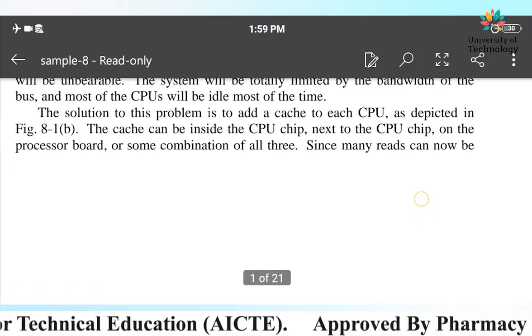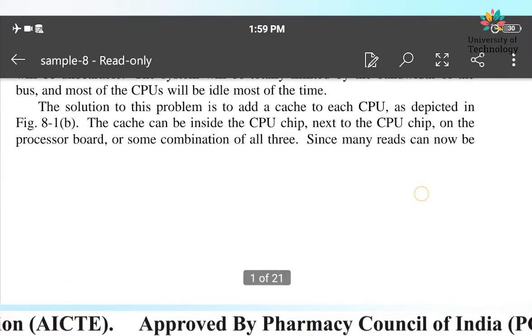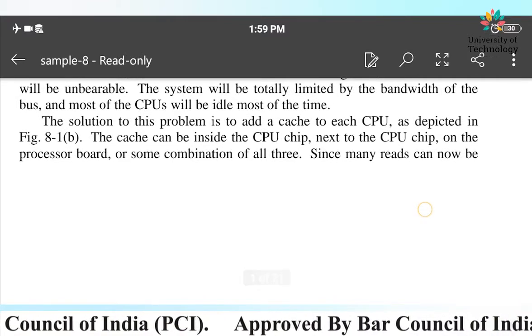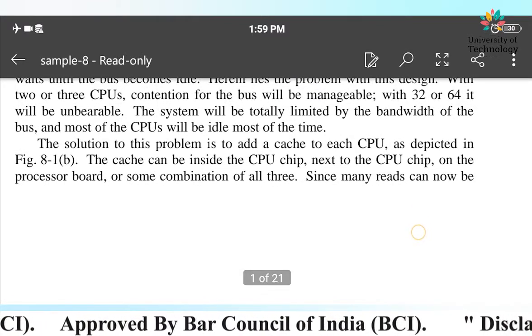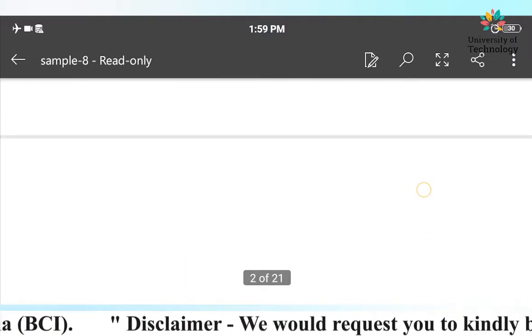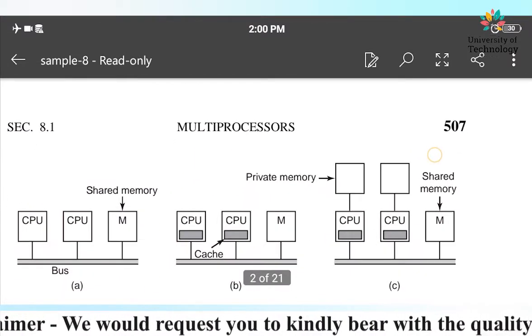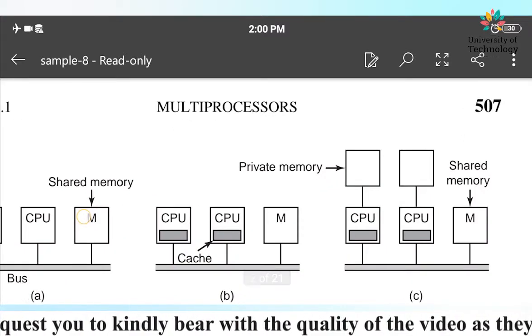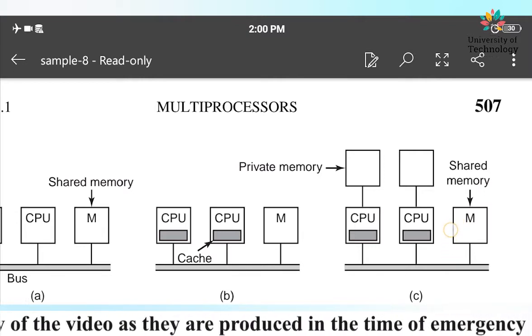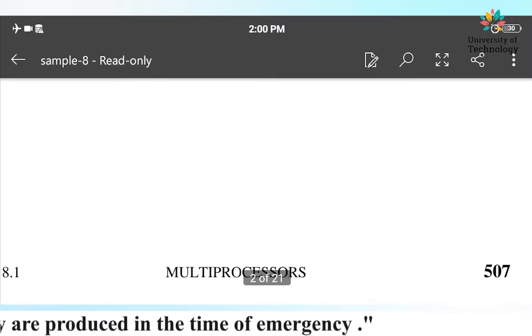So the solution to the above problem is the introduction of cache memory into the CPU, as depicted in figure 8.1b. You have seen figure 8.1b. Let's see it. Now you just concentrate on this. The CPU has this gray color box; that's the cache memory. In this figure we have introduced cache memory.